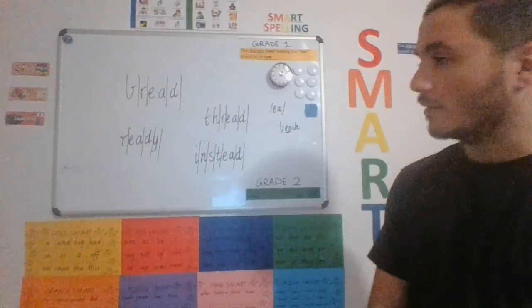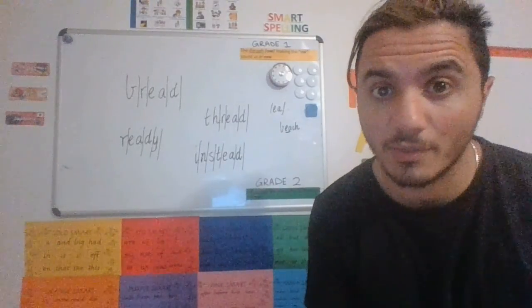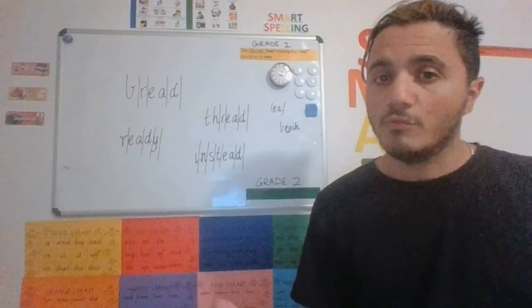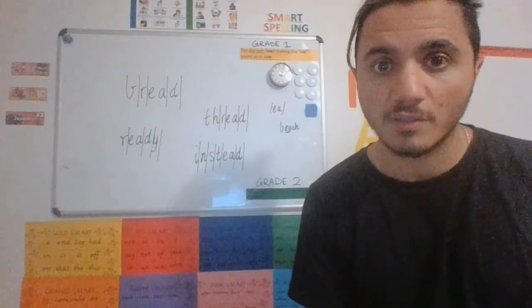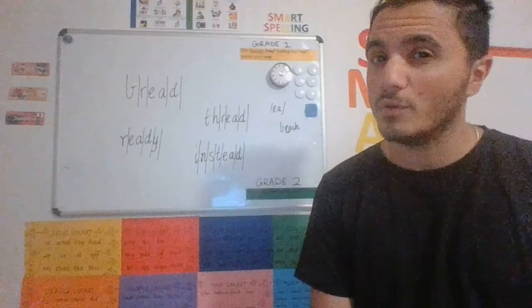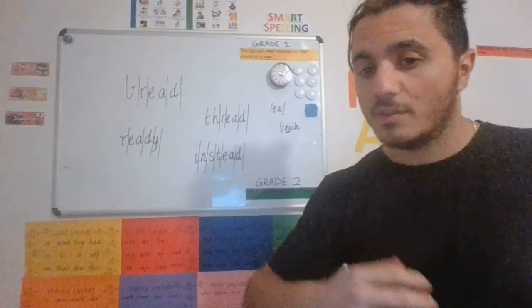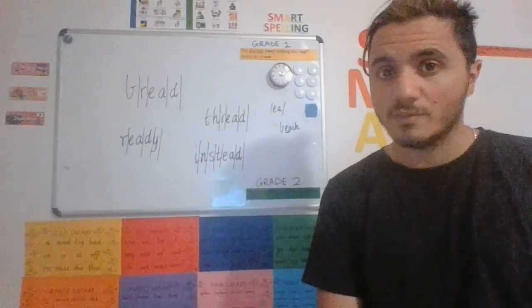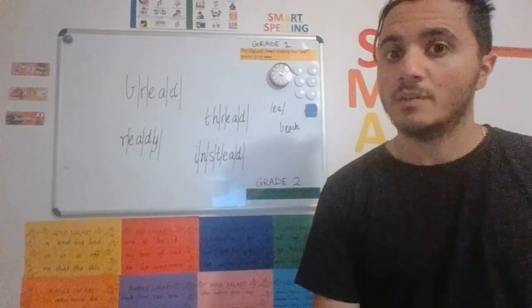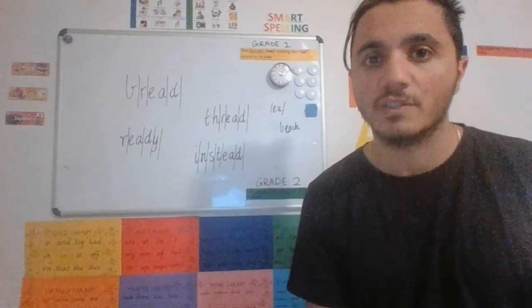Okay, so have fun. You can choose some other words as well. So if you're in red group, for example, you can challenge yourself and do some words on the orange list, and maybe even a word from the green list too. And same thing with others. If you're in green words, maybe you could practice green words and orange words as well. Try and challenge yourself as much as you can.